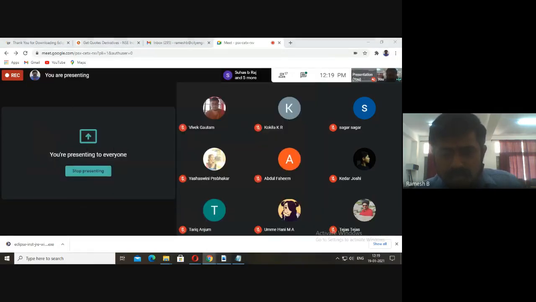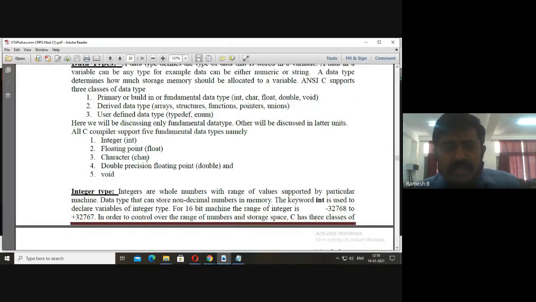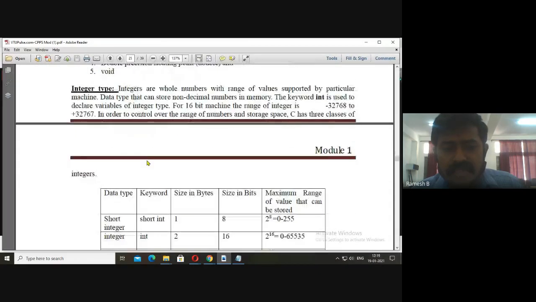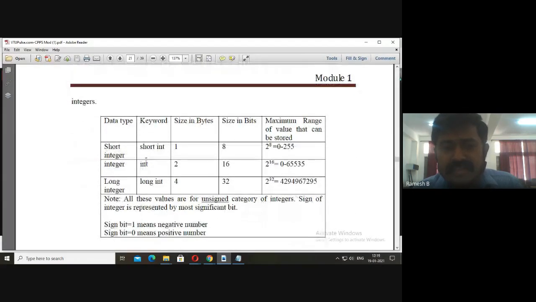Now let me go back to the data types. Here we have the integer data type. Again, in the integers we have short int and long int. If you see the size, it is 1 byte for short int, for normal int it is 2 bytes, and for long int it is 4 bytes. So the values we can give are from 0 to 255 only. It can't support 267.